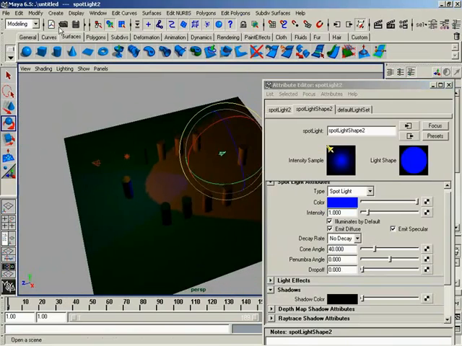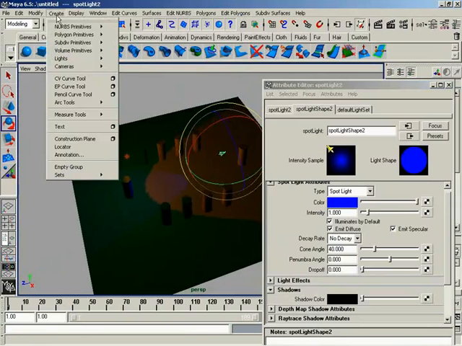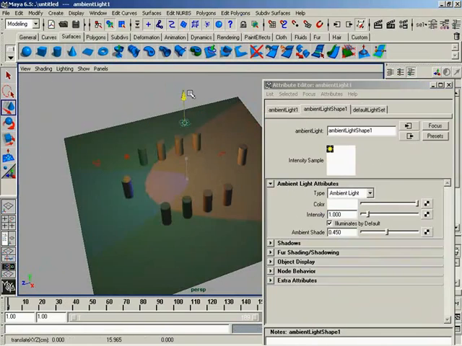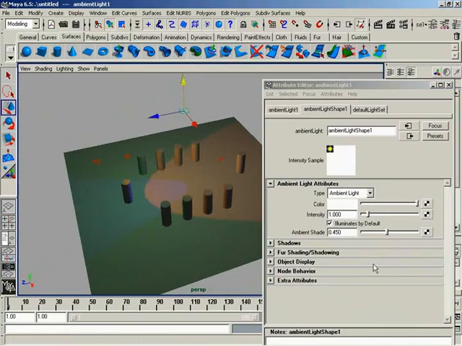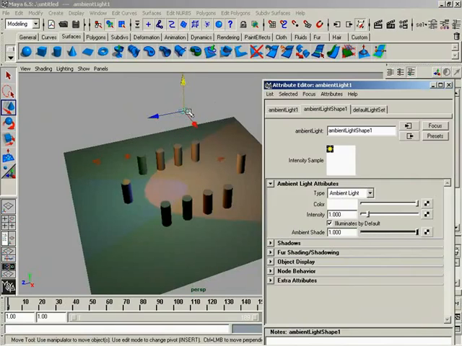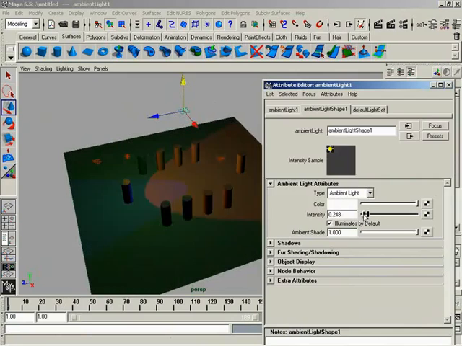And one more I wanted to show you in regards to just the generic light properties that are found only on specific light types, and that is something we've looked at already. That is on an ambient light. Of course, you can see how we just managed to wash out our entire scene. And that is the ambient shade. If you remember, we talked earlier about how this allows you to blend over to basically light that appears to be emitted from an infinitely large sphere to light that seems to be being emitted from this point, from where the icon itself is. Let's turn our intensity way down.